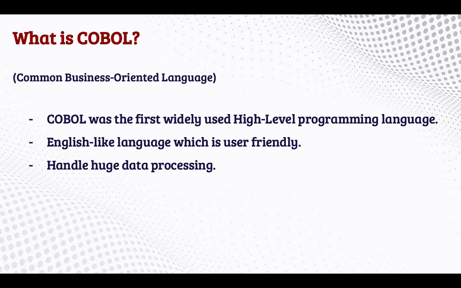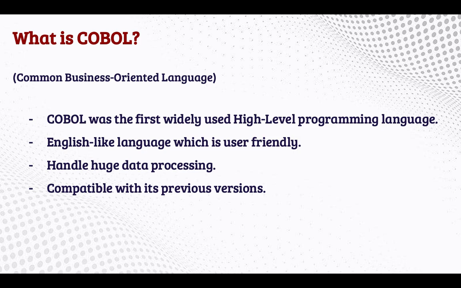So by using this COBOL language, we can handle huge data processing at the same time, and it is compatible with previous versions. Like in Java and C, we have version upgrades, similarly in COBOL also we have version updates. This year maybe the COBOL version is so and so, next year a few features are added to this language, so the COBOL version will bump up, which means it will increase.